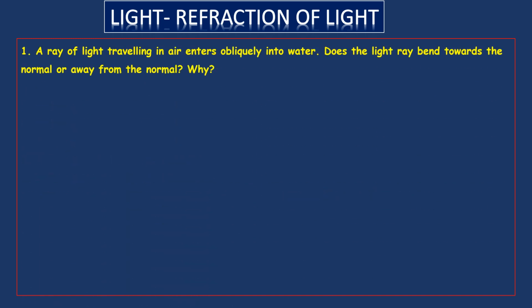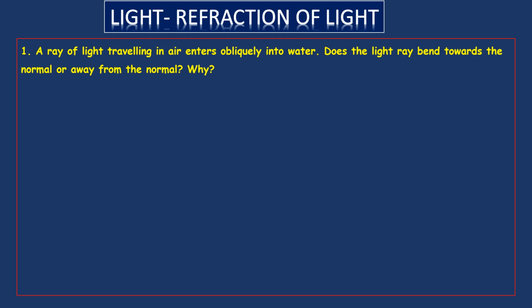Here is your first question. A ray of light traveling in air enters obliquely into water. Does the light ray bend towards the normal or away from the normal? Why? Here first we'll see what is a normal. Normal is nothing but a ray which is drawn perpendicular to the surface.